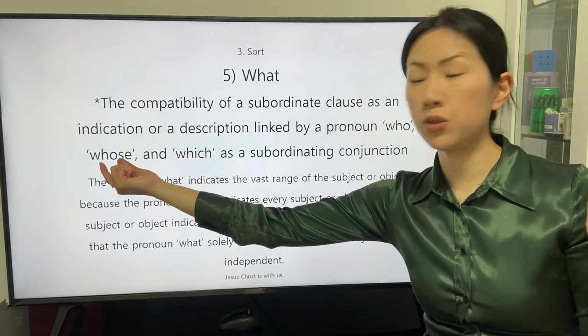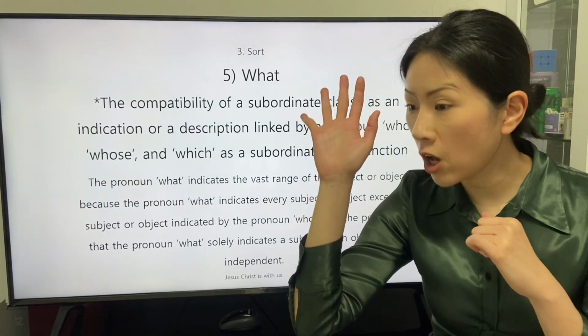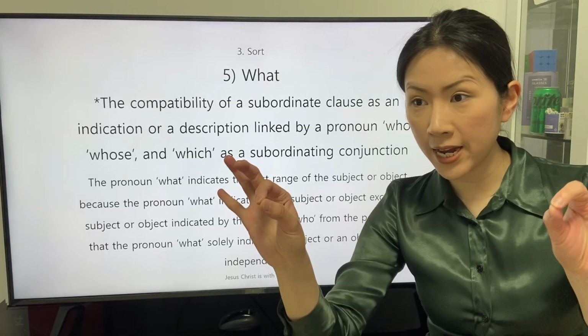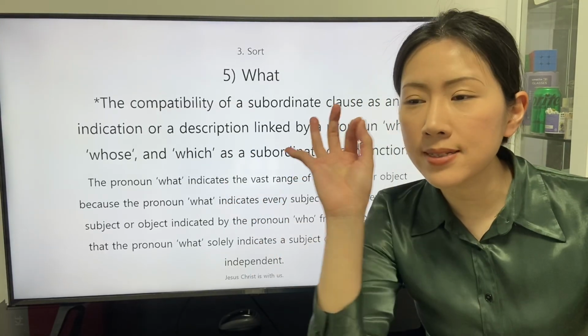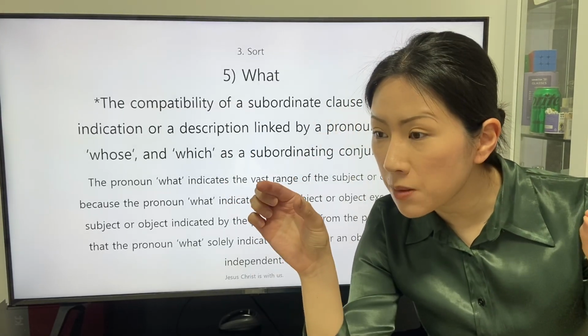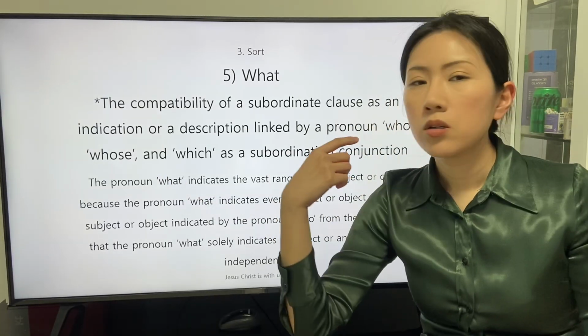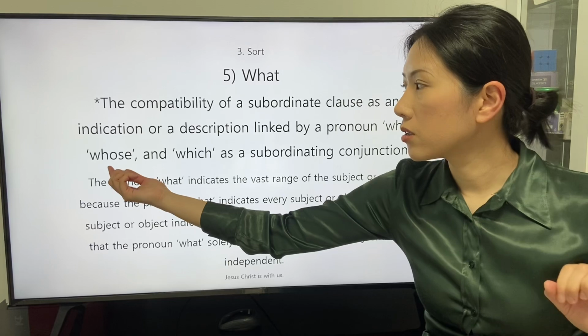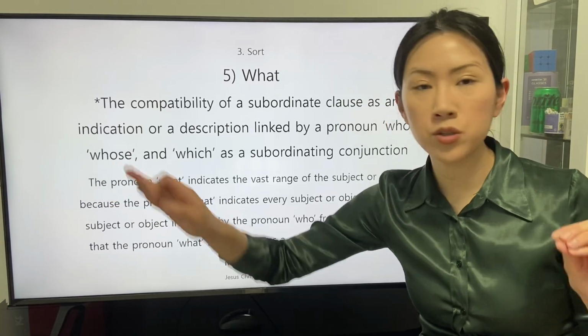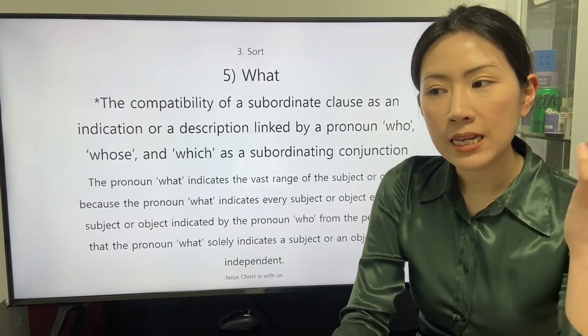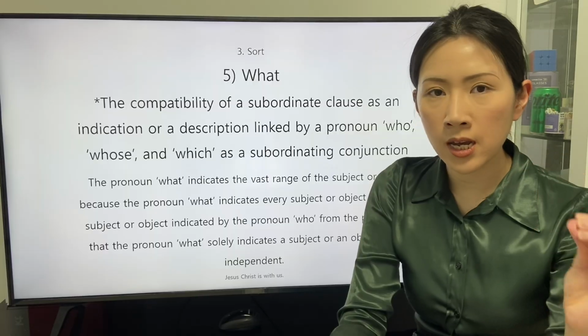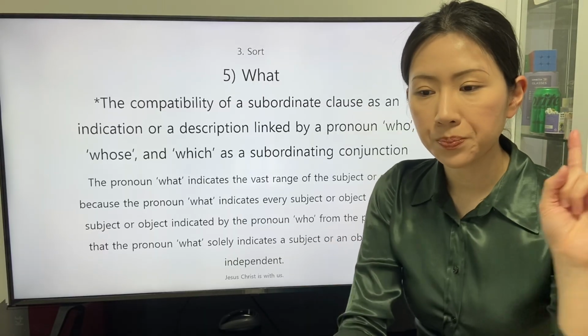The pronoun whose indicates an object on the premise that the object belongs to a subject. So the way of indication that the pronoun whose makes can be in an indirect way.